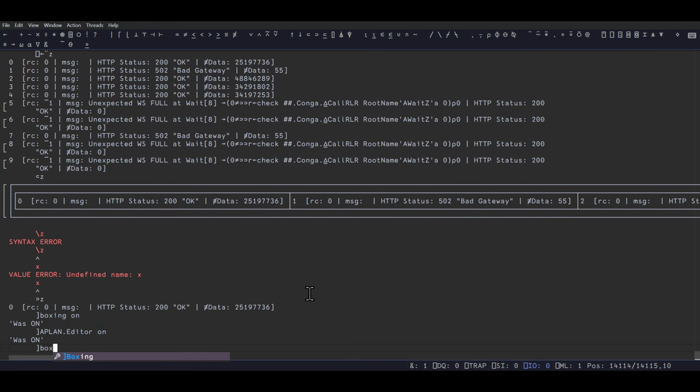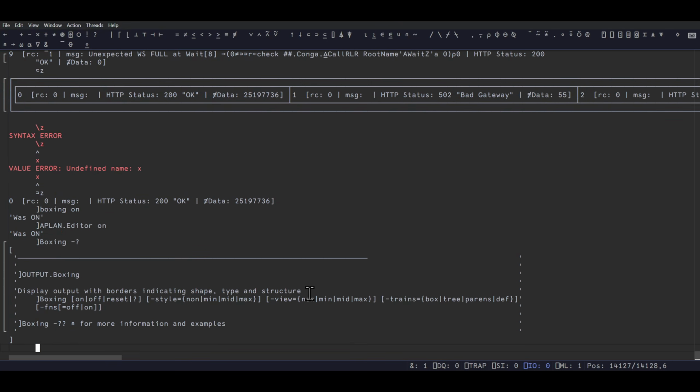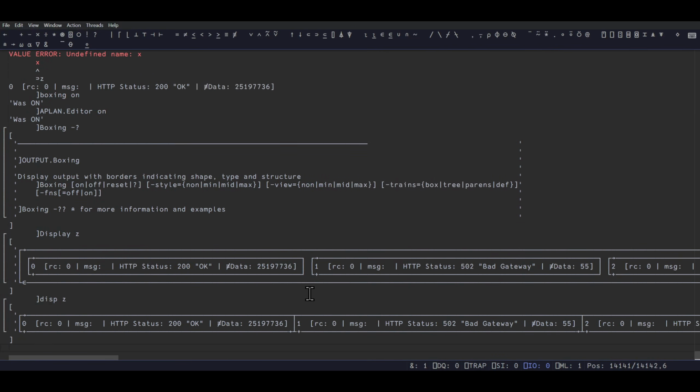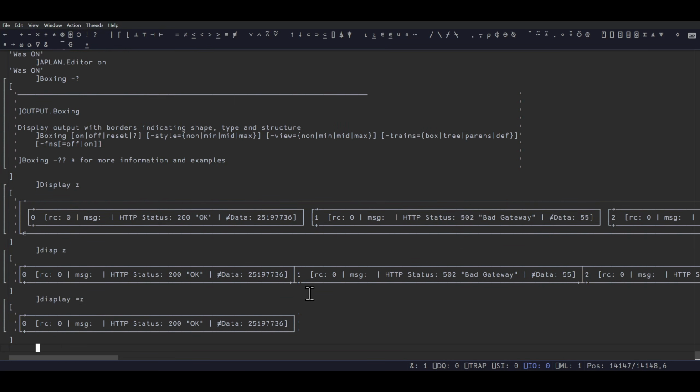I want to see boxes everywhere. On style. Oh, disp. This Z. Disp Z. They're very different. Okay. Display. No suggestions really. Yeah, I don't know what all those brackets mean, but I think it's good enough.